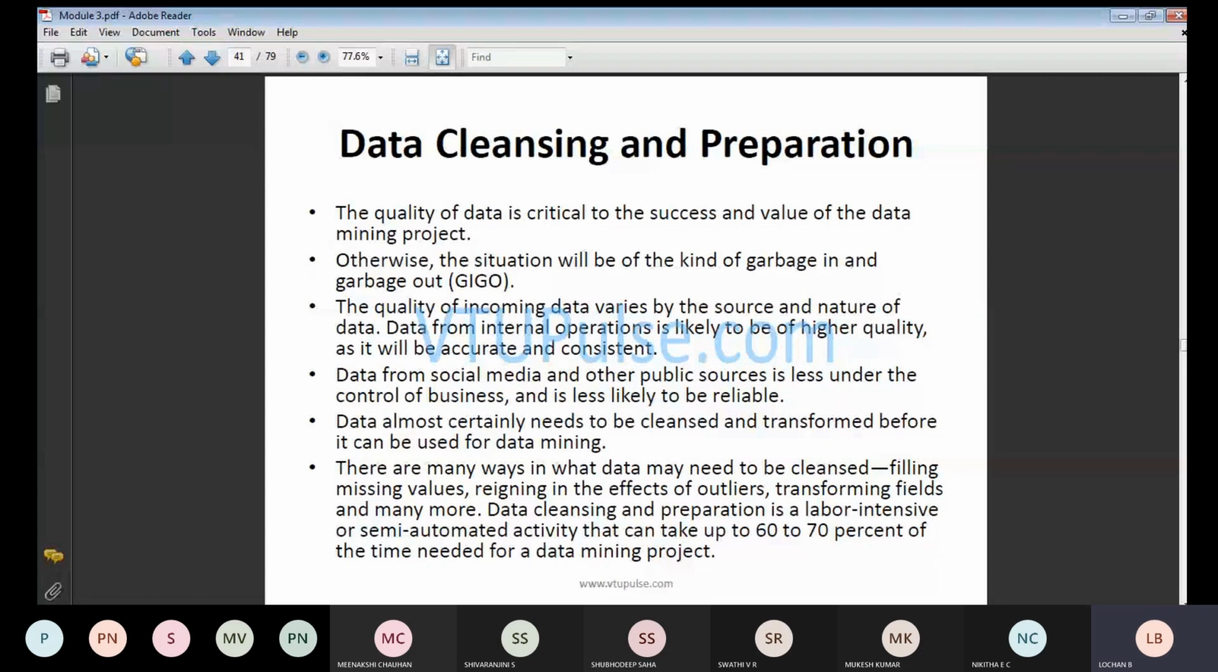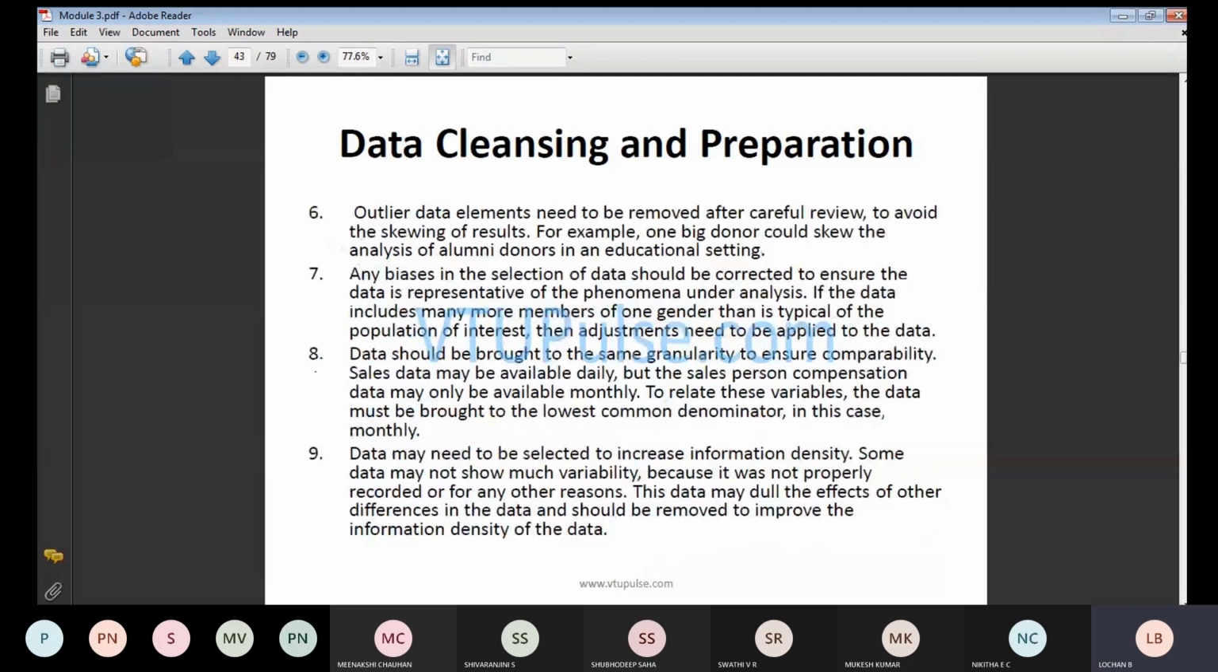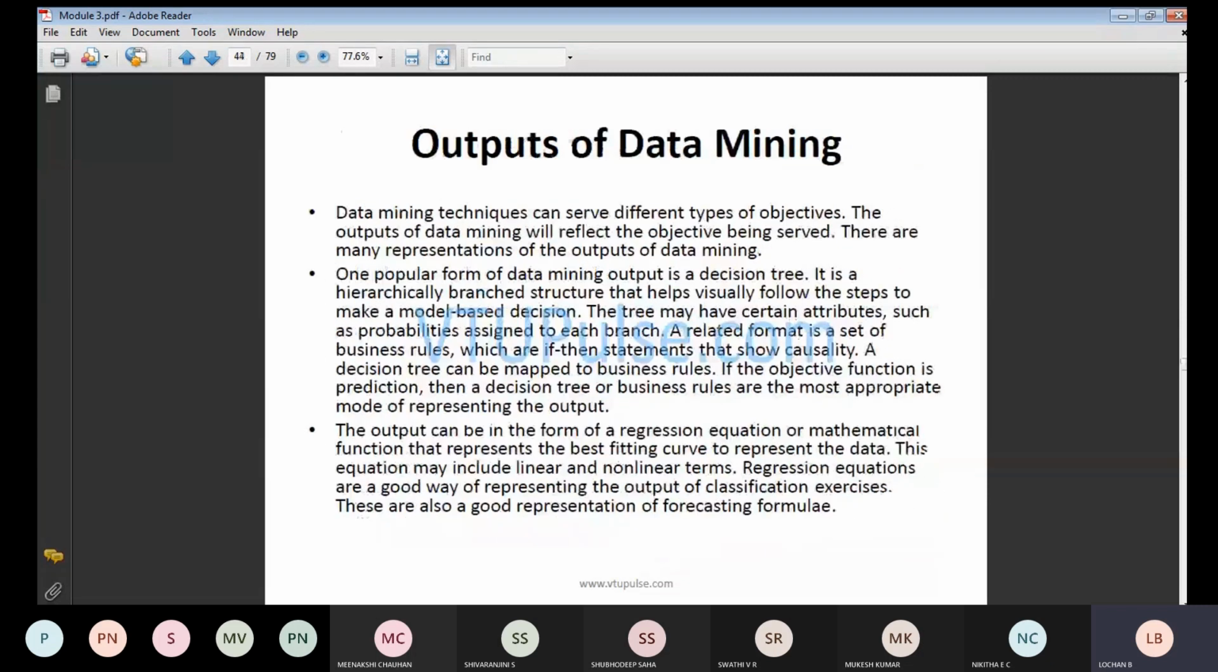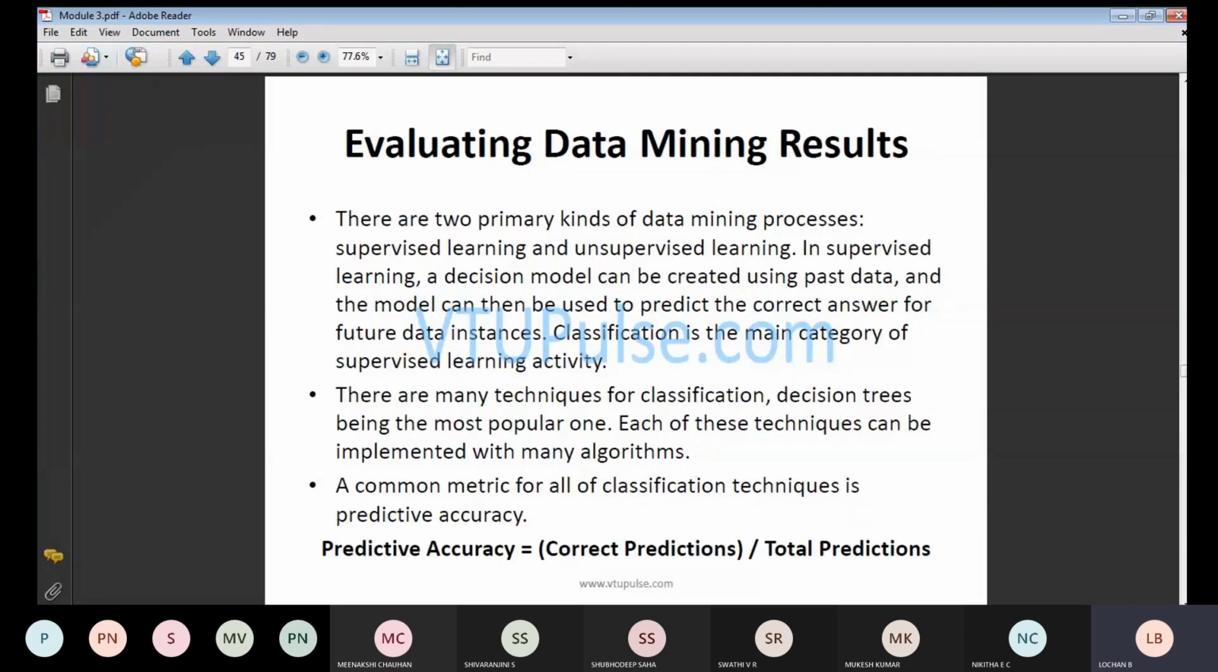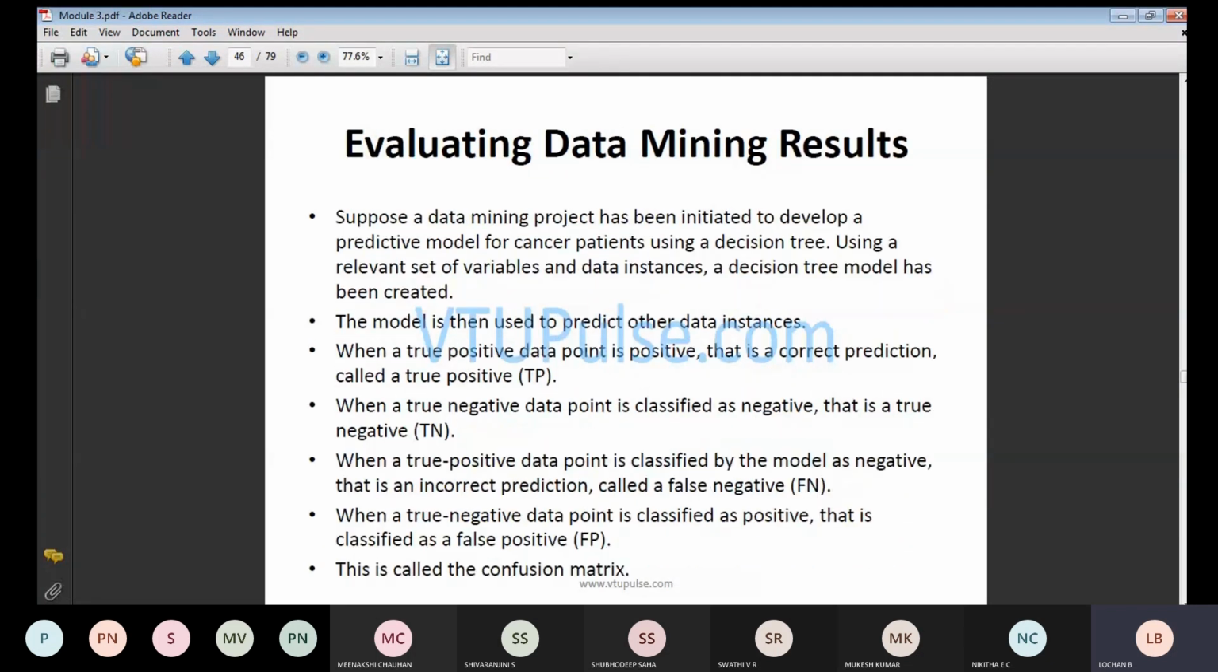Next, we look at how you react with respect to social media or public sources, and how we make transformations; everything we look at in data cleaning and preparation. Finally, the output we get is in terms of regression analysis. These are the possible cases, and these are the various techniques in data mining.